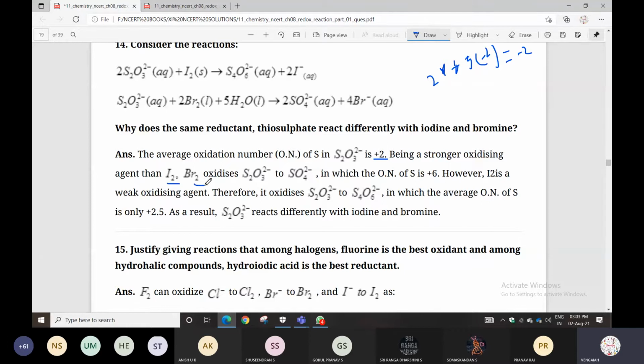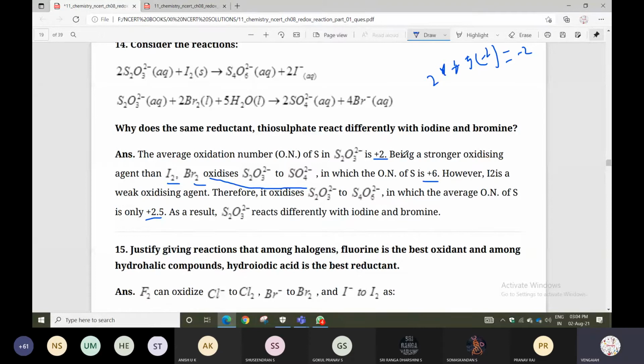Therefore it is oxidized to a state in which the average oxidation number of sulfur is plus 2.5. As a result, it reacts differently with iodine and bromine. Okay? Listen once again. The average oxidation number of sulfur is plus 2.